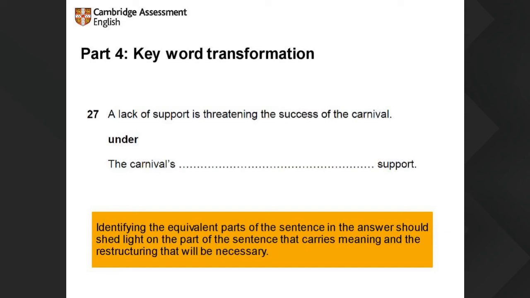This one isn't too tricky. We've flipped things around. So the carnival's success is under threat due to a lack of support. But making them aware of how the sentences have changed should then help them towards the middle.